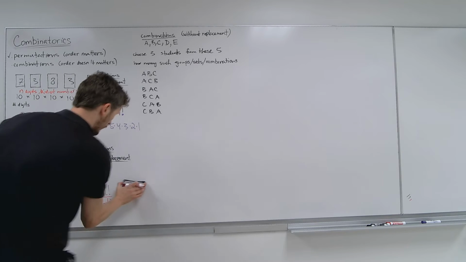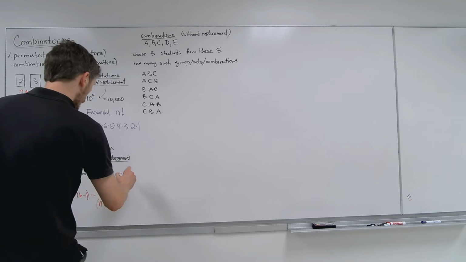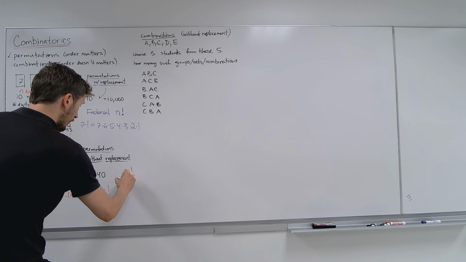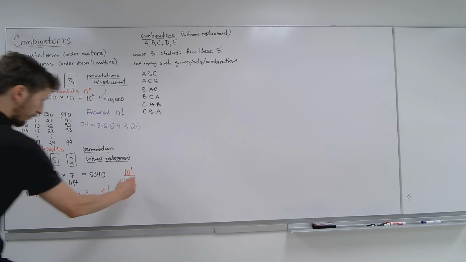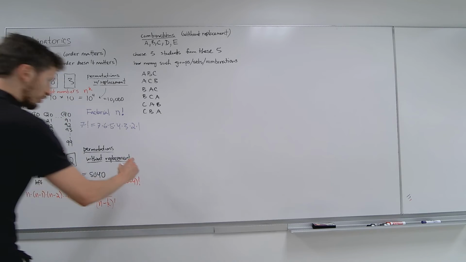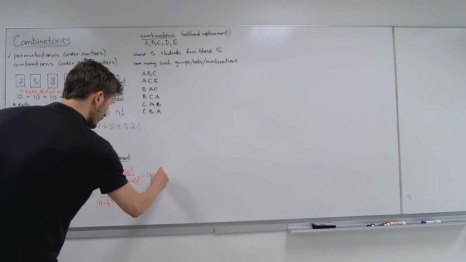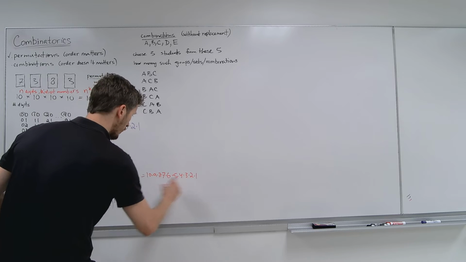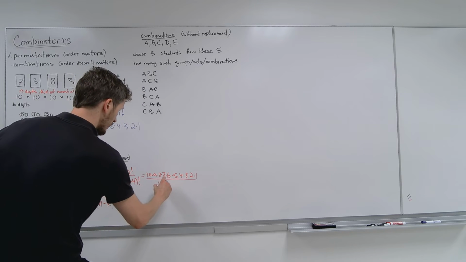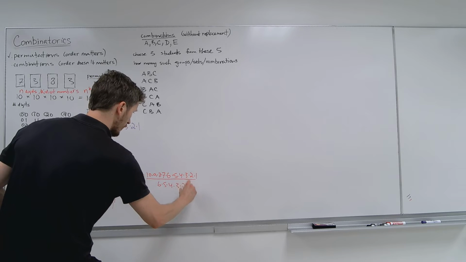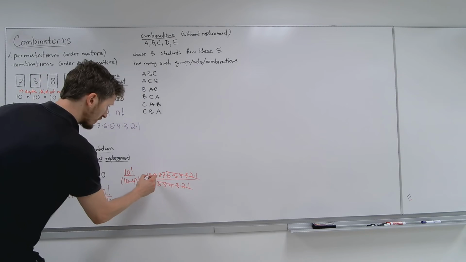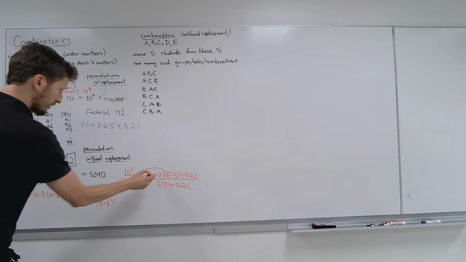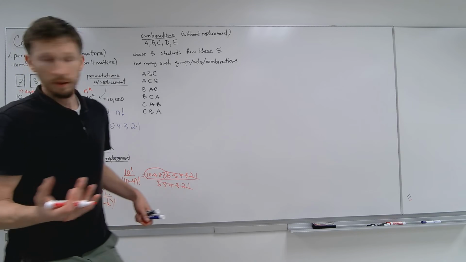What I think is interesting for you to see is what's going on here. If you take this 10 and 4, 10 factorial divided by 10 minus 4 factorial, that's our formula. Watch this: 10 times 9 times 8 times 7 times 6 times 5 times 4 times 3 times 2 times 1, that's what factorial means, all over, what's 10 minus 4? 6. 6 times 5 times 4 times 3 times 2 times 1. This cancels with this, and this is what we're left with: 10, 9, 8, 7. The same thing that we got.